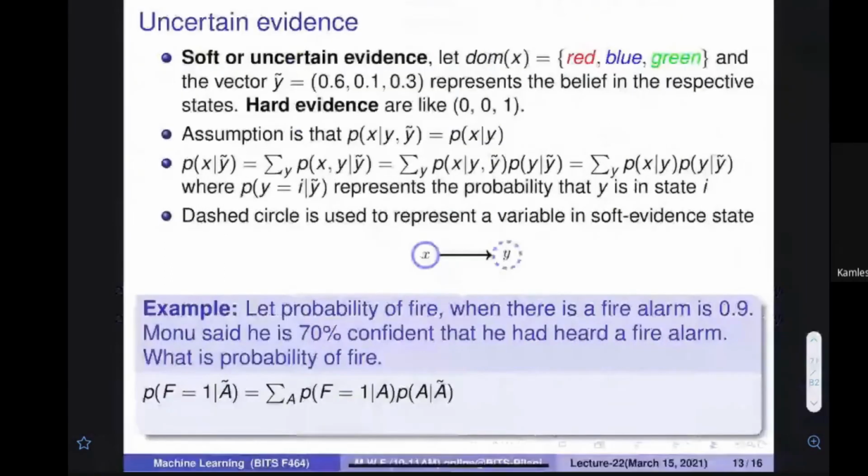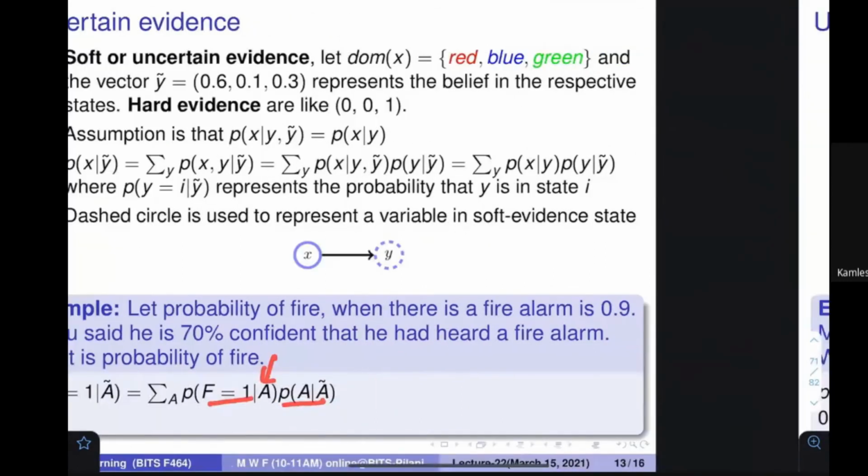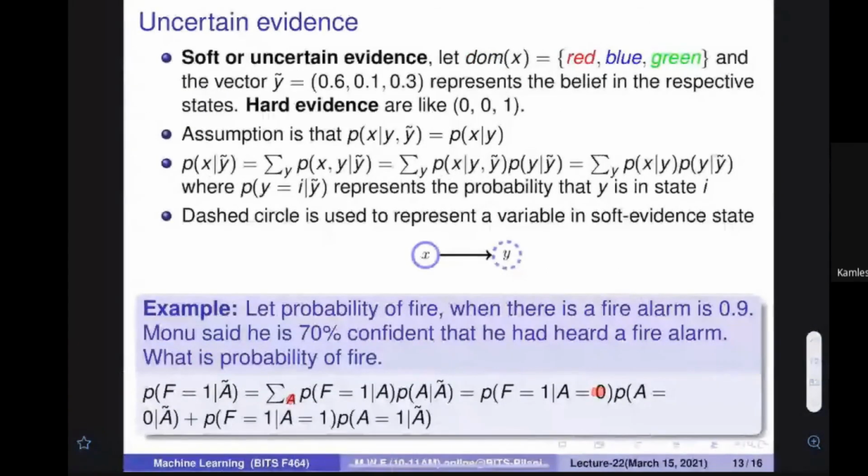As I told you, you can utilize A and use this particular formula: probability of F when there is an alarm, times probability of A dash. We can extend it because A can take two values, 0 and 1. So I write this same expression with A equal to 0 and A equal to 1, and then the probability of A equal to 1 and the probability of A equal to 0.